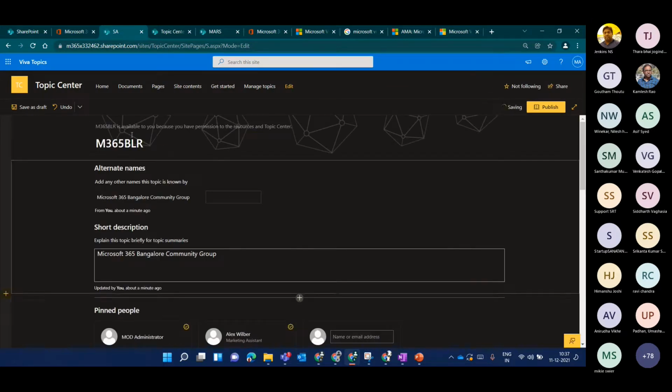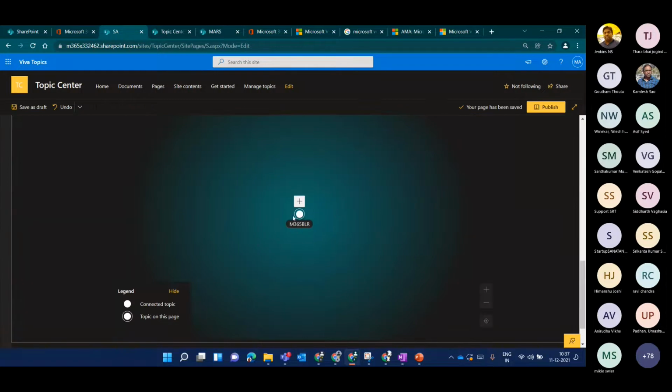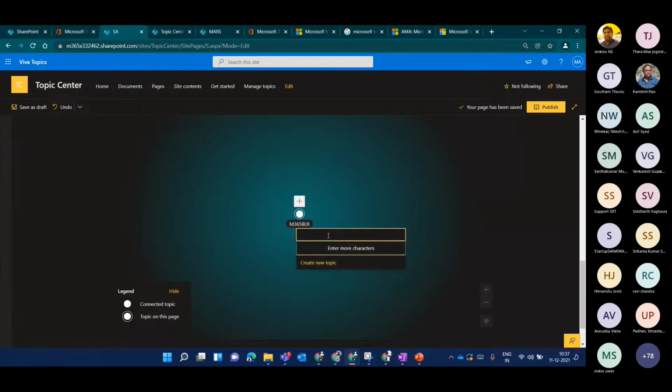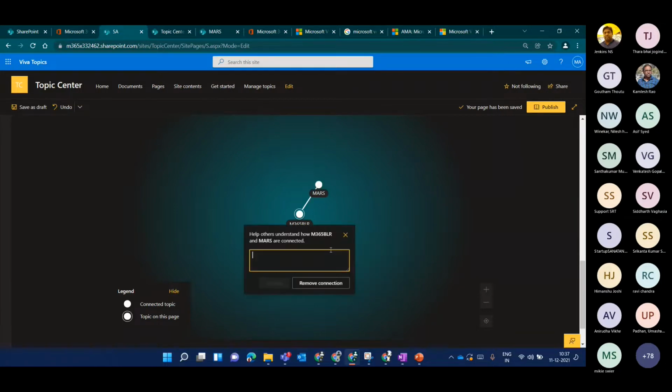And the beautiful part about this topic is, if you have another topic which is relevant to this one, you can connect topics as well. So this is how topics and knowledge are connected. Let me just say Mars. See, I'll get a suggestion here. So this is already a topic. These two topics are linked, and you have to give a short description of how these topics are connected. Let's just write here.